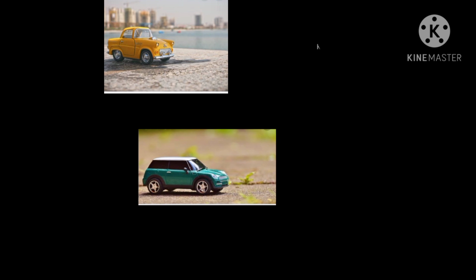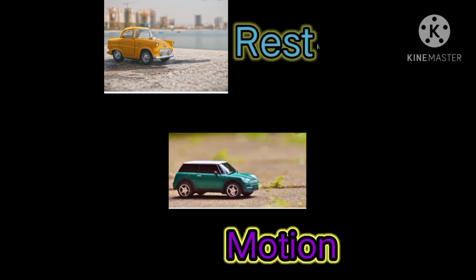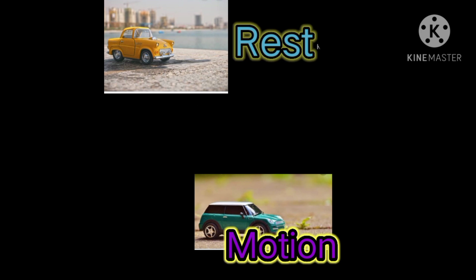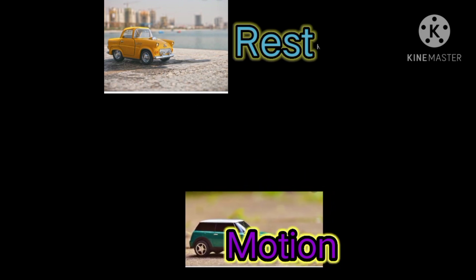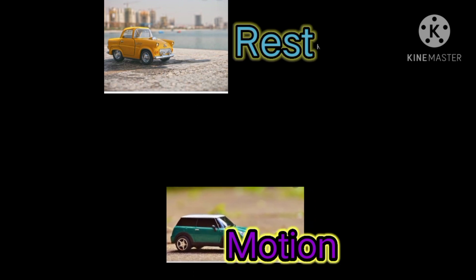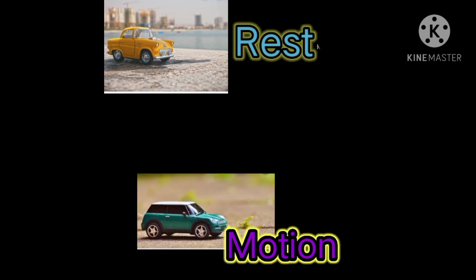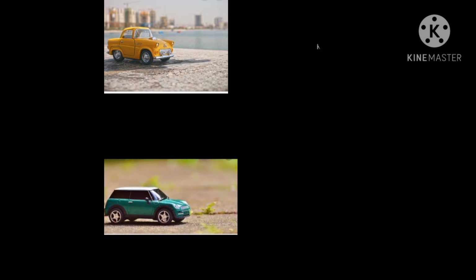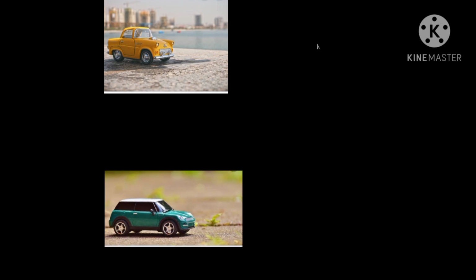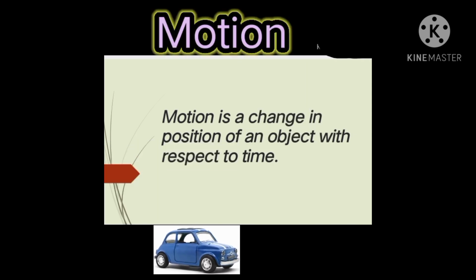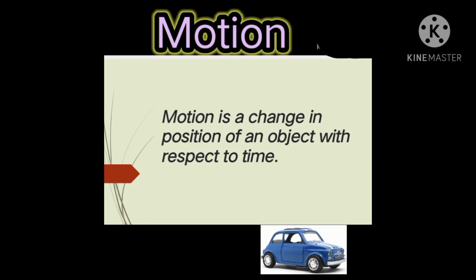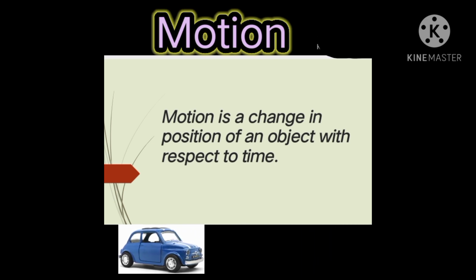Now you will see on your screen that the first picture doesn't move, so it's in rest, but the second picture moves, so it's in motion. So the object that doesn't move is known as rest, and the object that moves is known as motion. I hope you understand what I am saying, and now let us talk about its definition. Motion is a change of position of an object with respect to time.